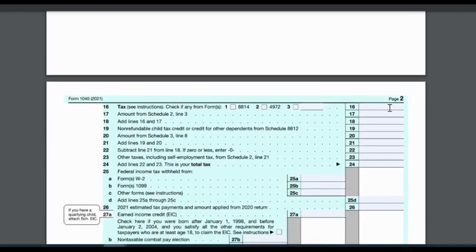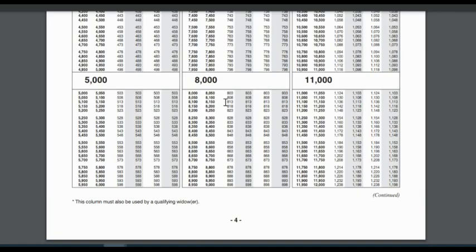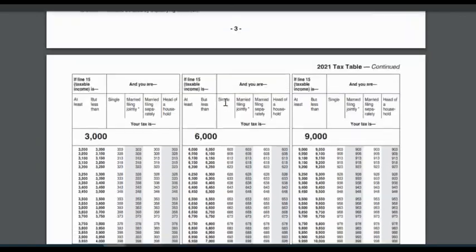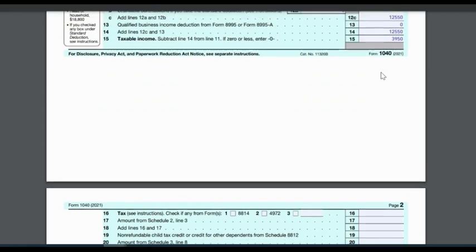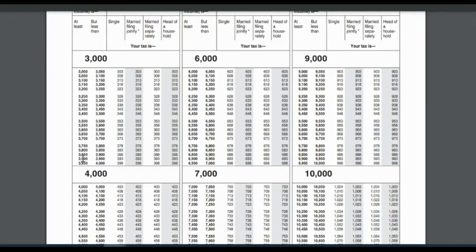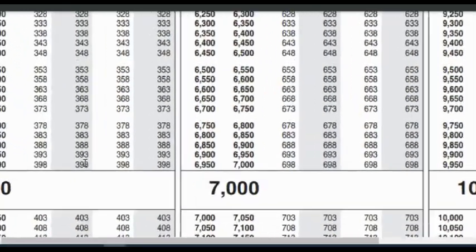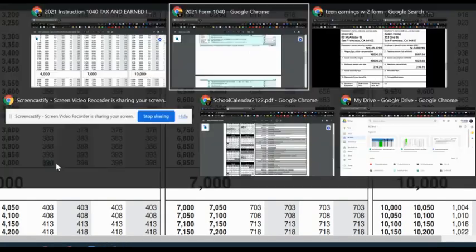So going to line 16, this is where we look at the table, looking at the income tax bracket, what this person owes. This person has a taxable income of 3,950. So 3,950 falls in here. What this person owes to the IRS is 398 dollars.